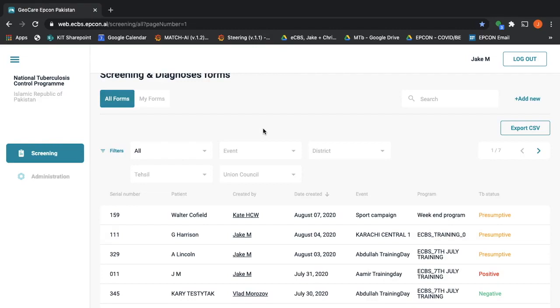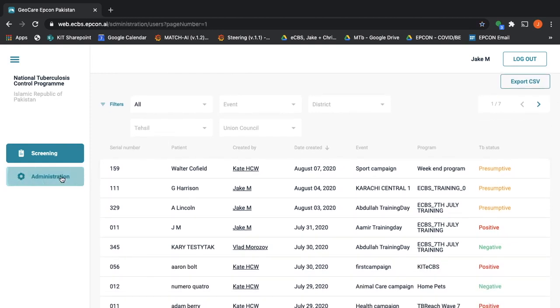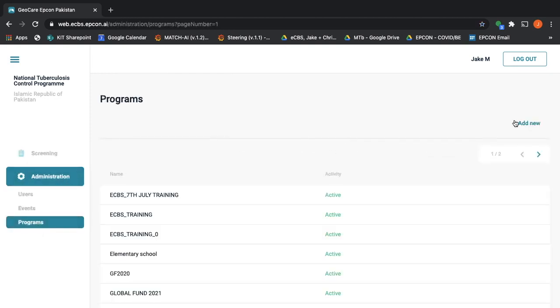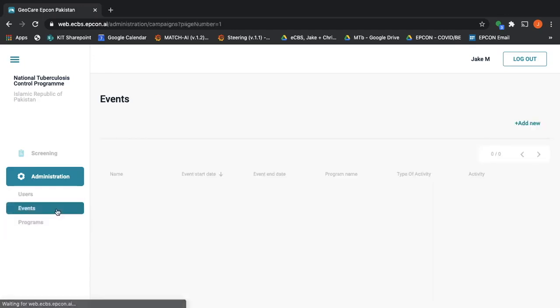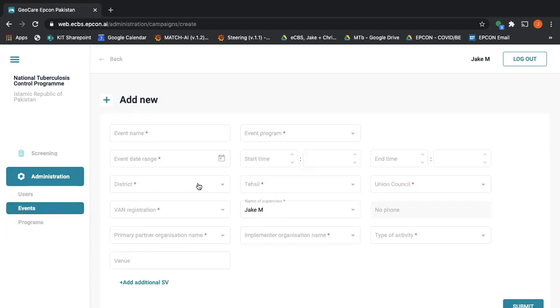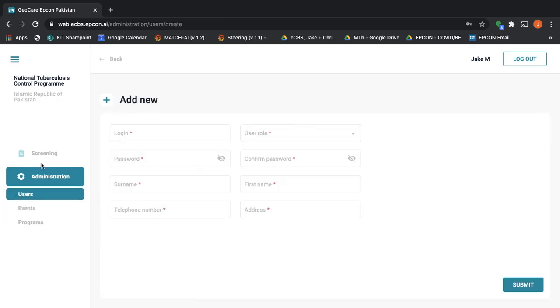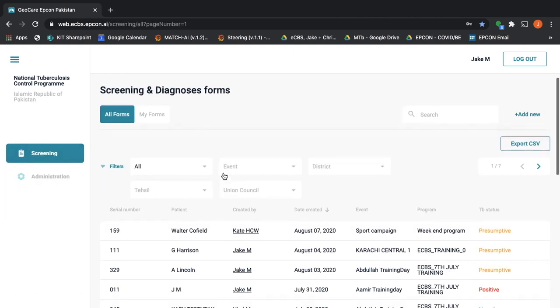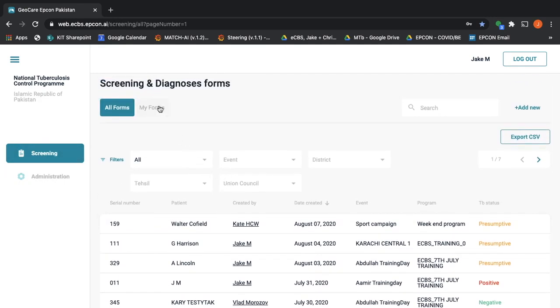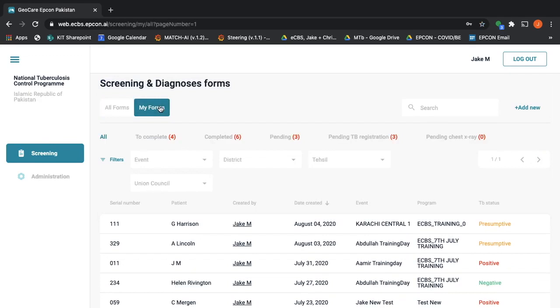A brief introduction to each component of the tool will be provided, and future videos will go into much more depth on each topic. The future videos will include program creation, event creation, users, specifically for administrators, and we'll go into significant depth in talking about screening. So please click on the following videos for an in-depth understanding on each of those components.